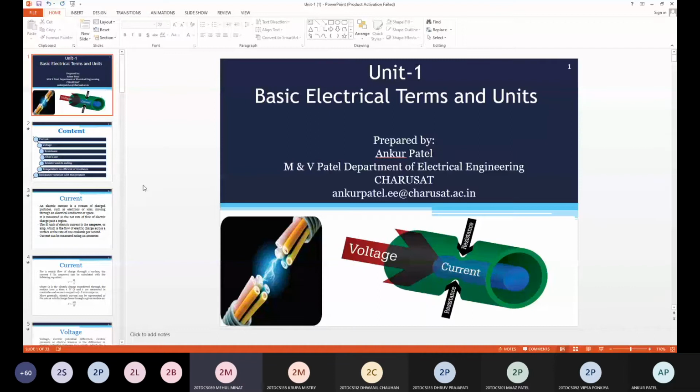Variable resistor, fixed resistor, varistor, thermistor, LDR. Carbon film resistor. Carbon, yes, that is the material that we are using for making resistor. There are 4 types of resistors that we are using: fixed, variable, tap, and some special resistor, that is thermistor, VDR, LDR. Okay.